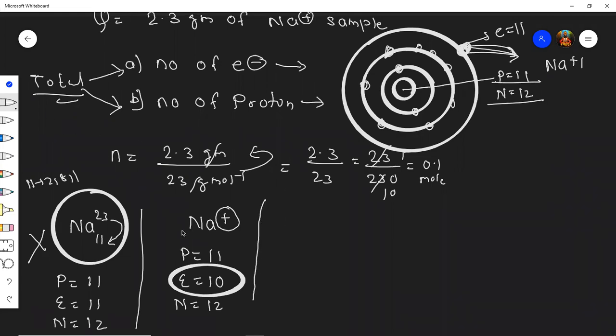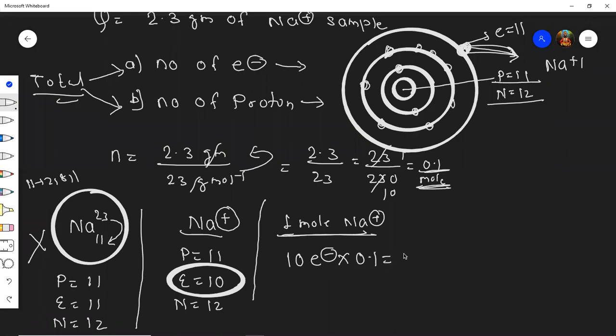If I take 1 mole of Na plus, I have 10 electrons. But students, 1 mole is not given to us. How many moles are given? Only 0.1. So if I multiply by 0.1, how many electrons do I get? 10 electrons into 0.1, that is 1 electron, students.